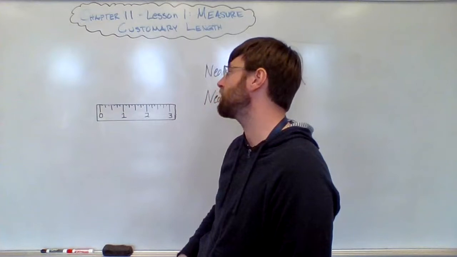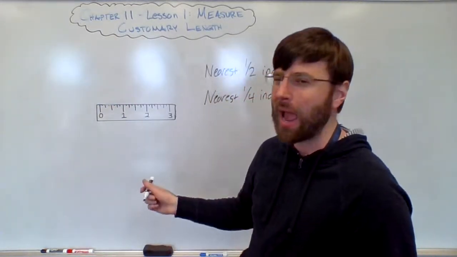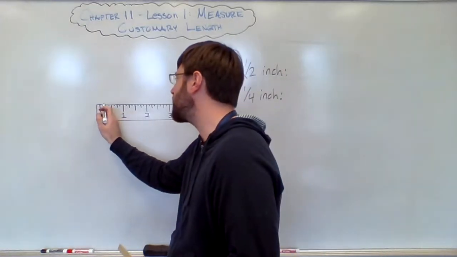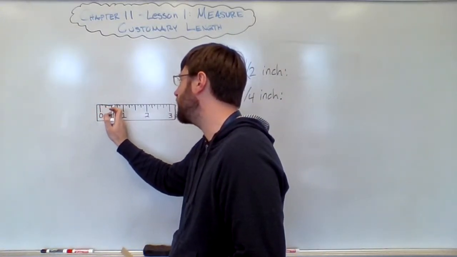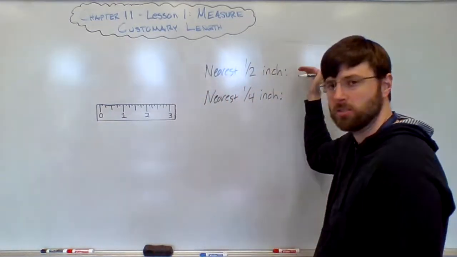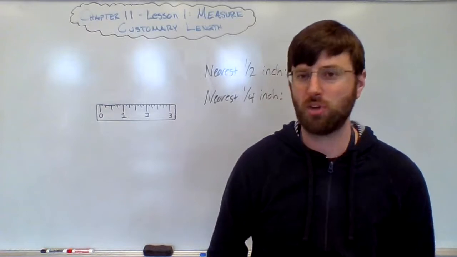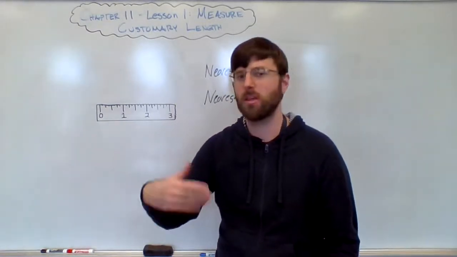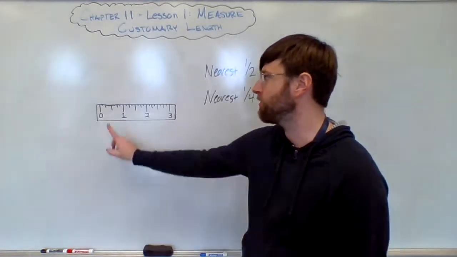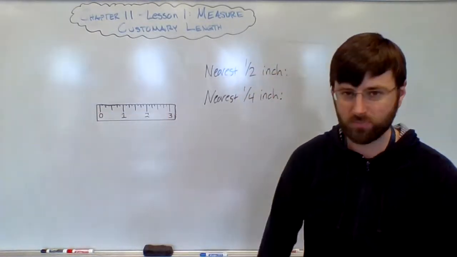If I was measuring something that was really, really close to 1 inch, I wouldn't say it's 1.5 inches just because I'm told to measure to the nearest half inch. So if something's really close to 1 inch and I'm measuring to the nearest half inch, the answer is 1. It's close to 1 inch. 1 inch is part of the halves, right? If I'm counting by halves, that includes all the whole numbers, is a way to think about it.